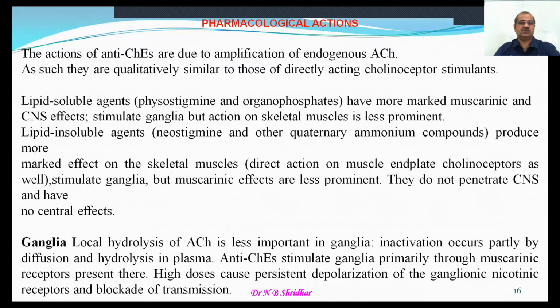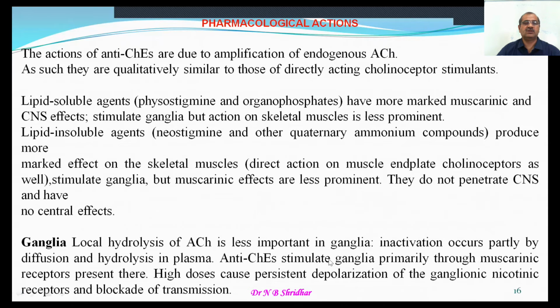Inactivation occurs partially by diffusion and by hydrolysis in the plasma. But muscarinic effects are less prominent, and they do not have any central effect, whereas the ganglionic effects are very prominent.